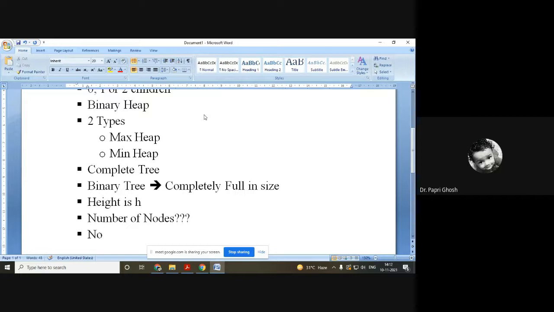The number of nodes is 2 to the power h plus 1, minus 1. So this is the total number of nodes n.